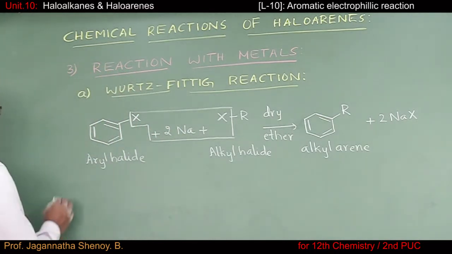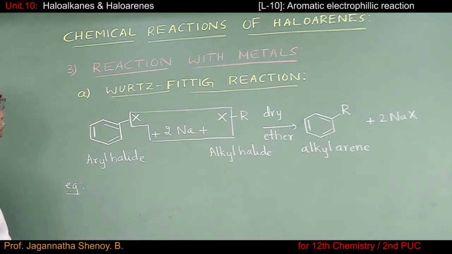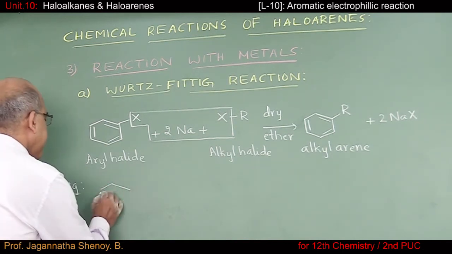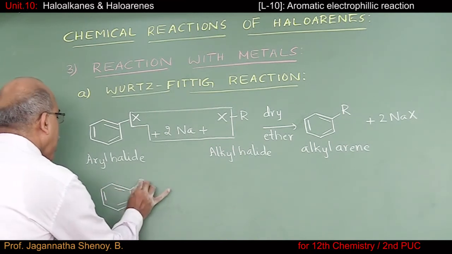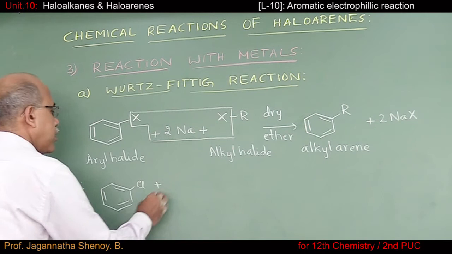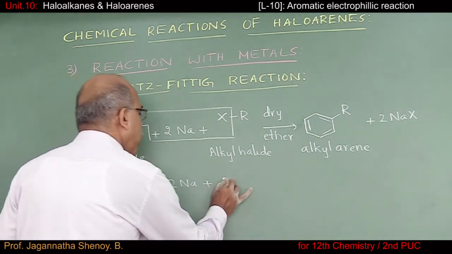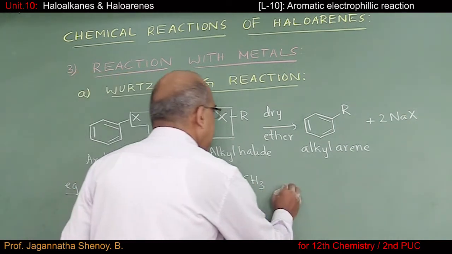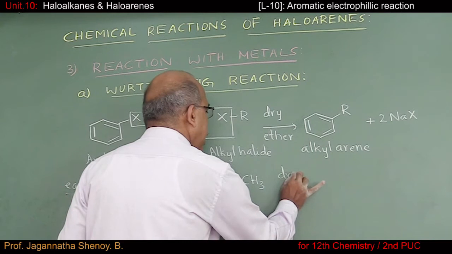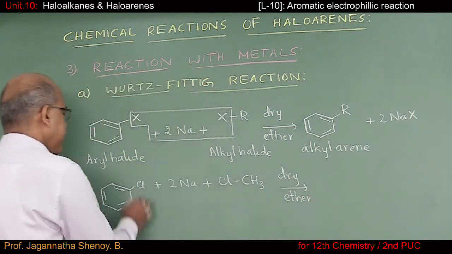Let's consider one example. Say I have chlorobenzene. I'll treat it with sodium metal and methyl chloride. The reaction is again carried out in presence of dry ether as a solvent.